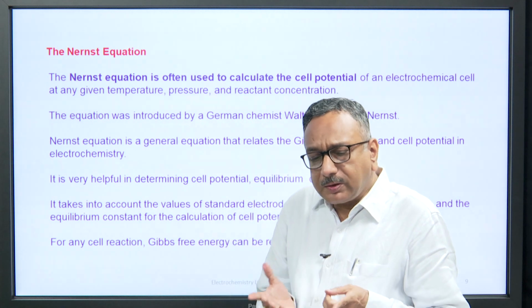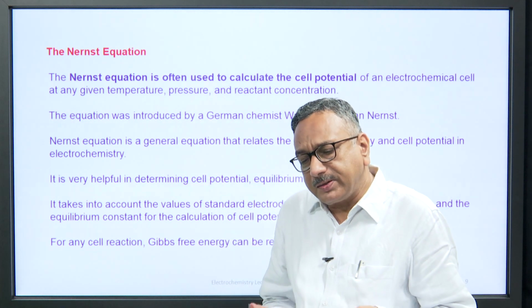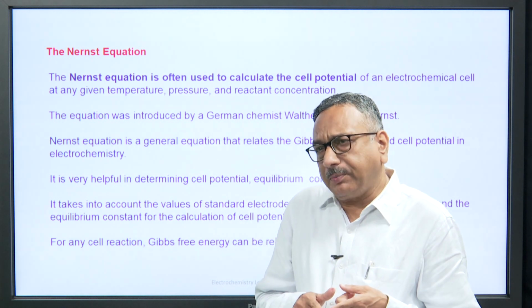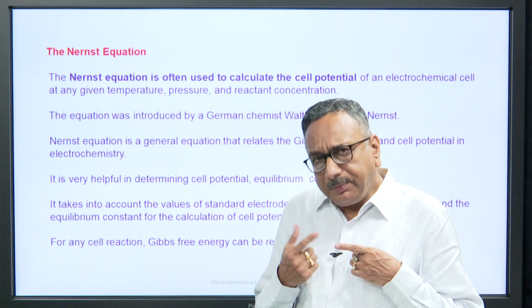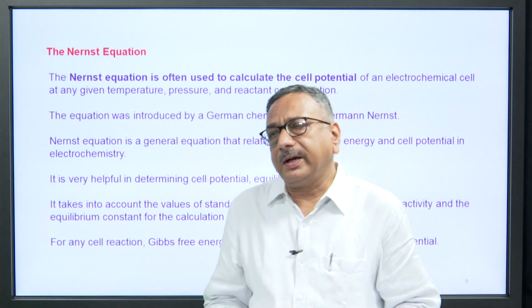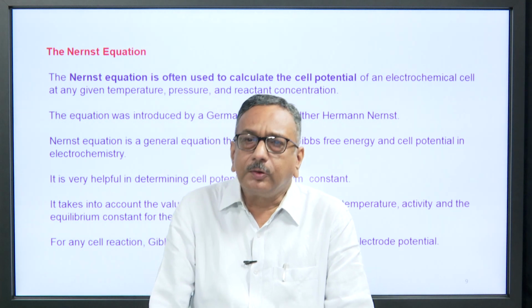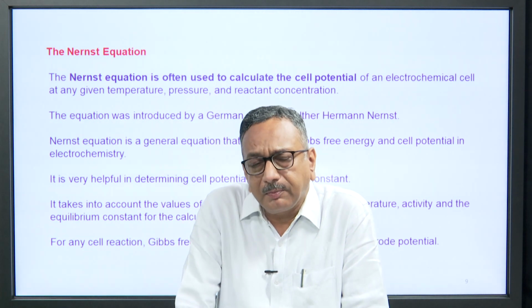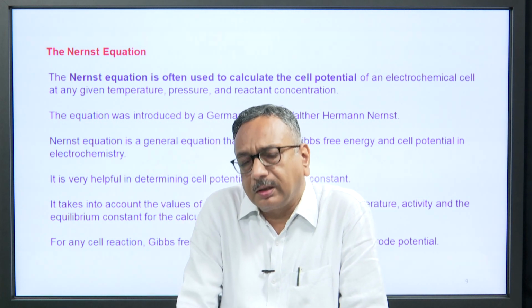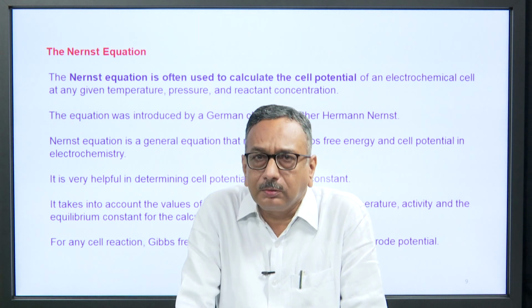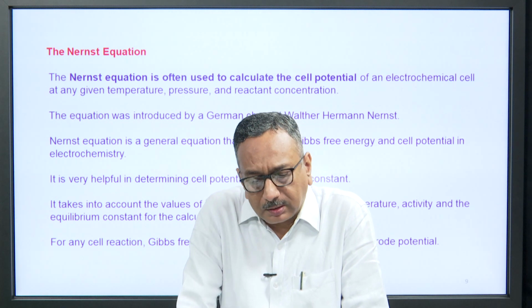The Nernst equation is often used to calculate the cell potential of an electrochemical cell at any given temperature, pressure and reactant concentrations. This equation was first introduced by a German chemist, W. H. Nernst. That is why, in his honor, it is known as the Nernst equation.